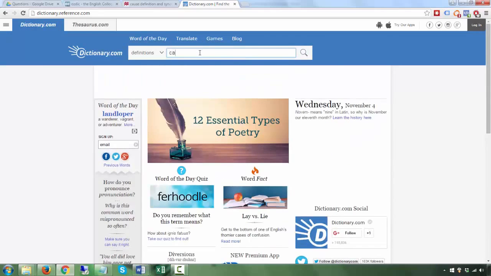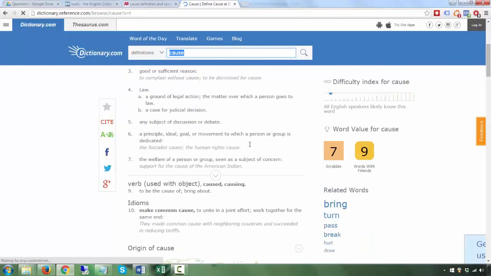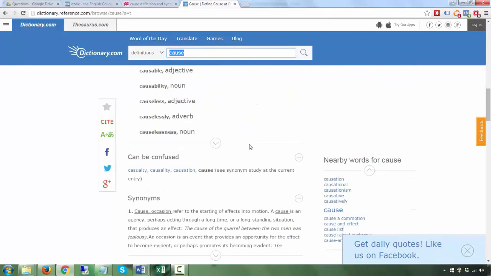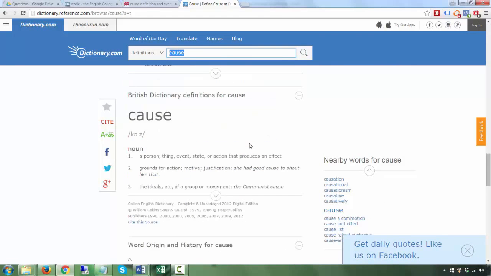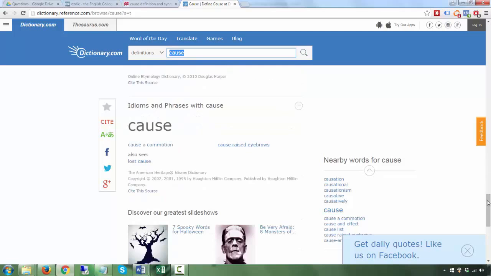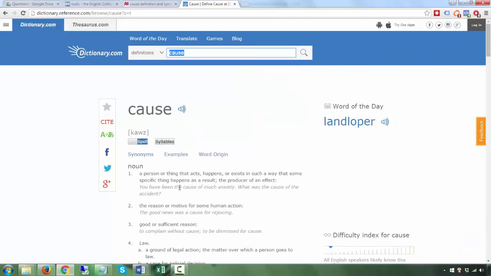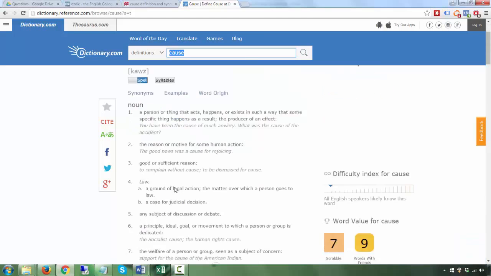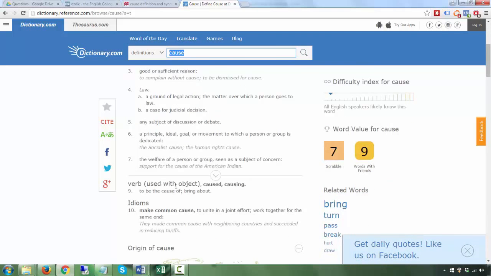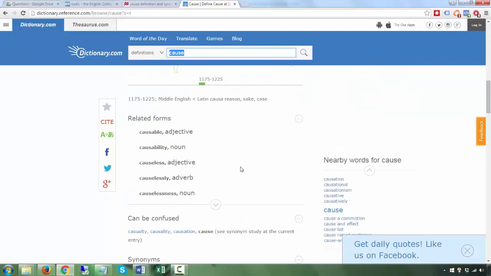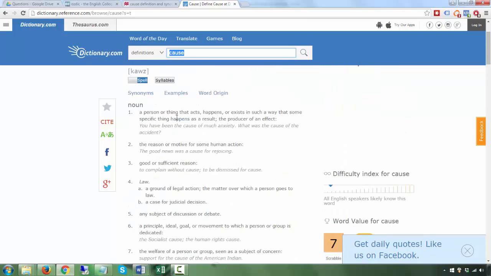let's look at a word, course. Now what does this dictionary do? It gives you the definition, and a lot of people may go to dictionary.com. Actually, it's not a very good dictionary, especially for you, because many students think that you need a dictionary just to give you the definition.